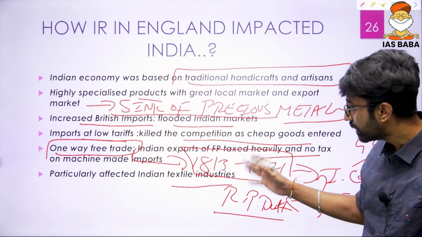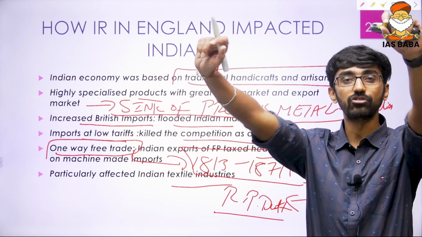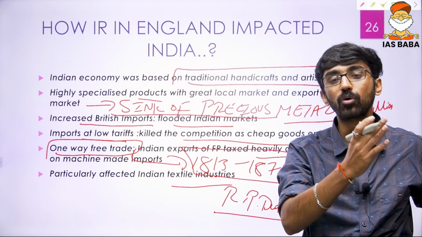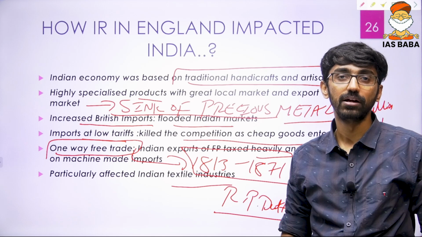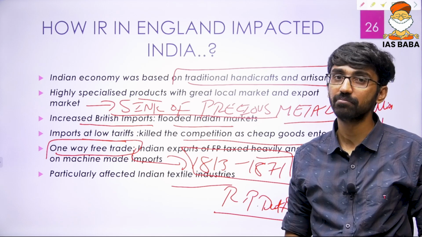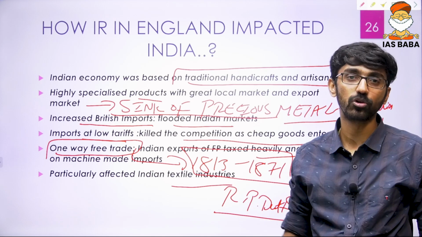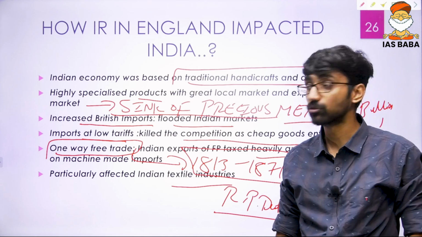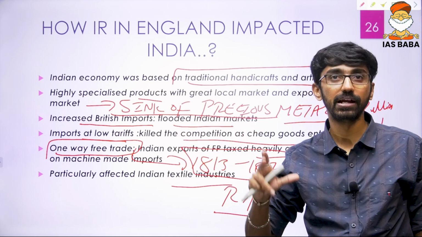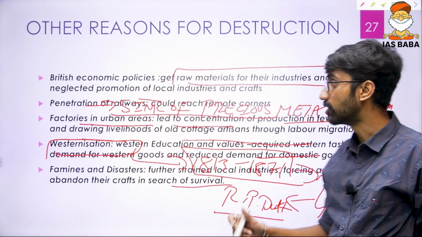Okay, so now the textile industries got affected because of the industrial revolution in England, because they started exporting more and more cheap textile products of Manchester, Birmingham, Leeds, Liverpool. These ports were used to export into India. So that is how the industrial revolution affected Indian markets or Indian traditional goods.